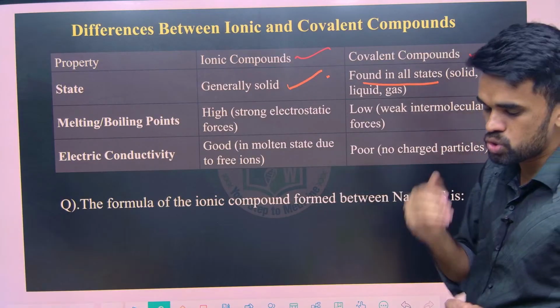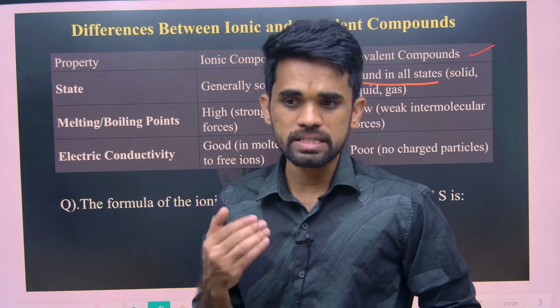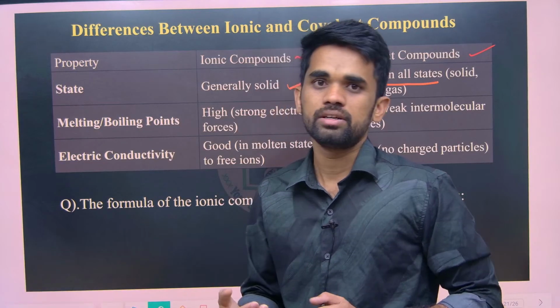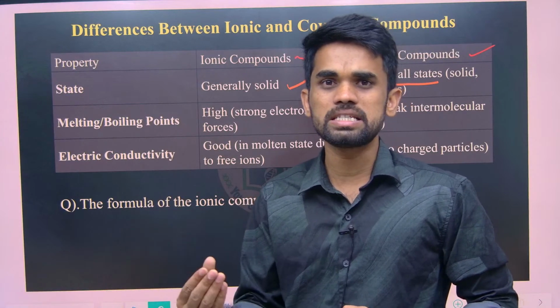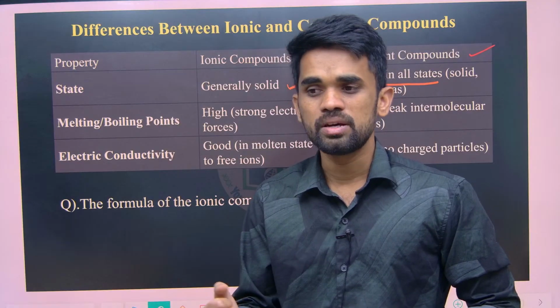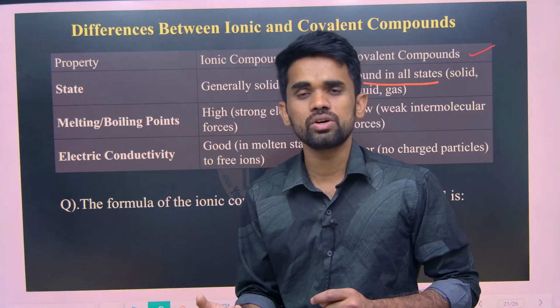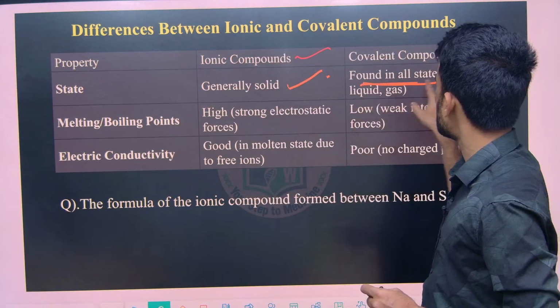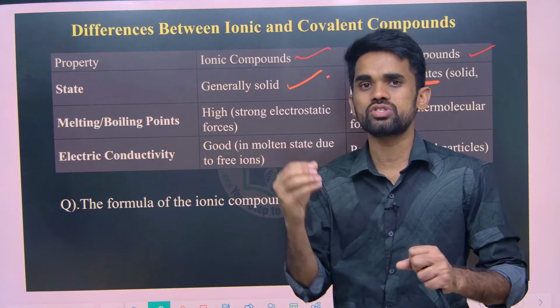For example, sugar is an example of a covalent solid, and water is an example of a covalent liquid. There are also many gases like oxygen and nitrogen, which are examples of covalent gases. So covalent compounds may exist in solid, liquid, or gaseous state, all possible states. But most of the ionic compounds will be in the solid state.